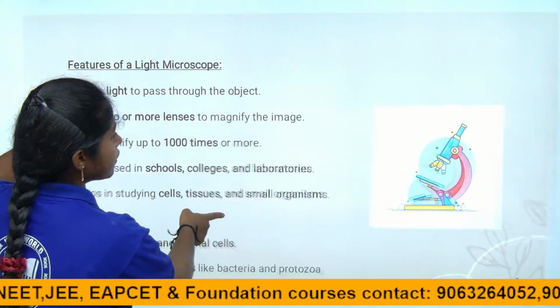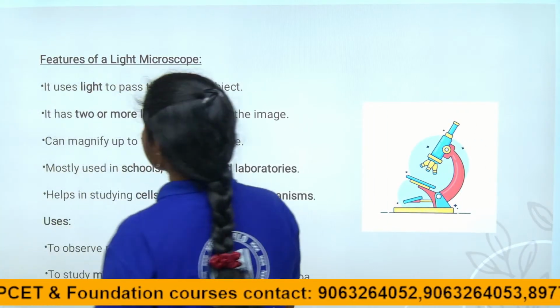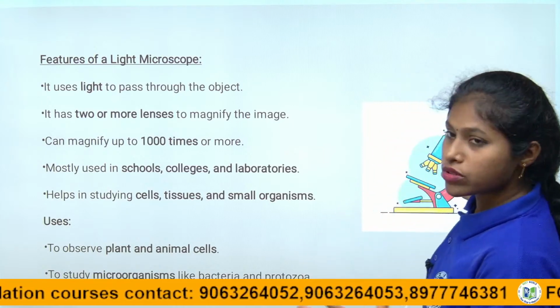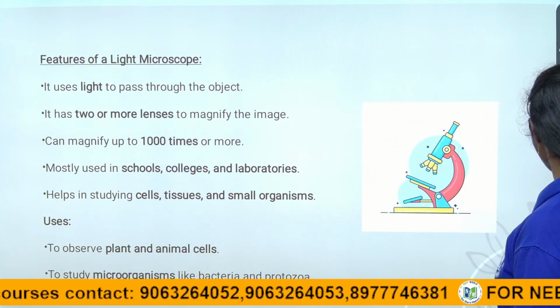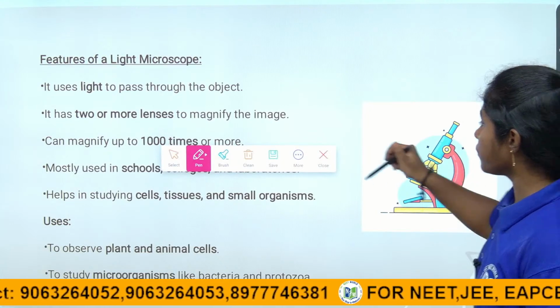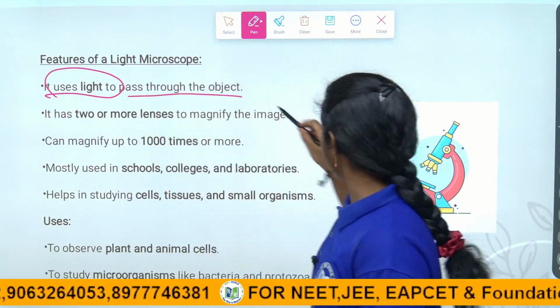So let's see the key features of the light microscope, children. What does the light microscope consist of? It uses light to pass through the object, so the smallest tiny objects appear in a larger way.